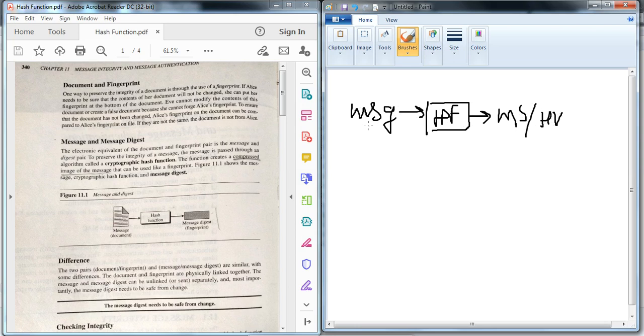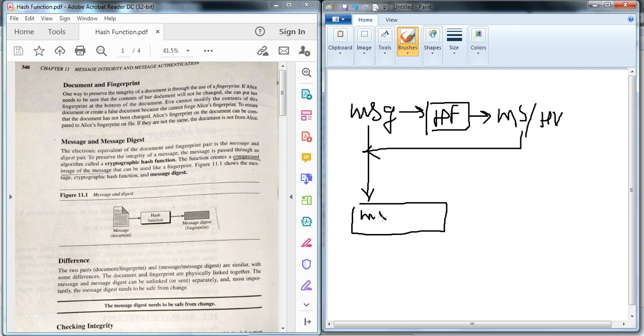Then this message and this hash value are sent to the second user.